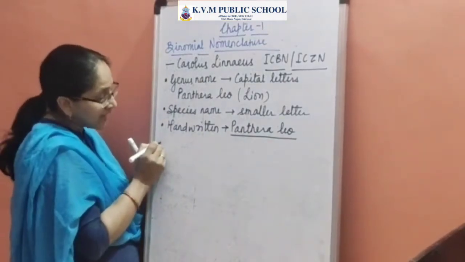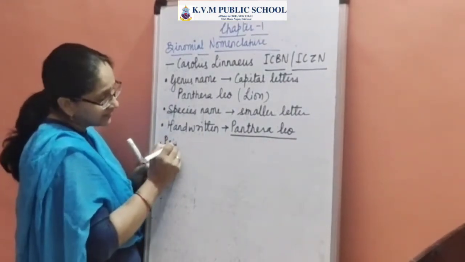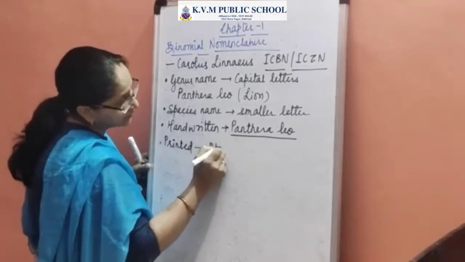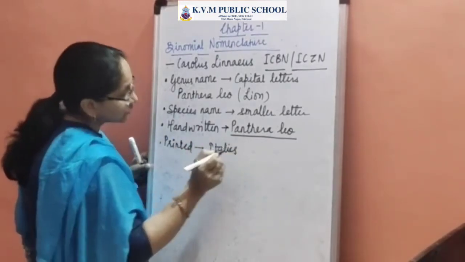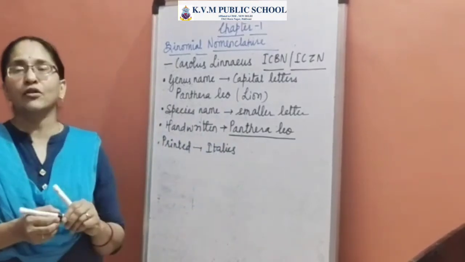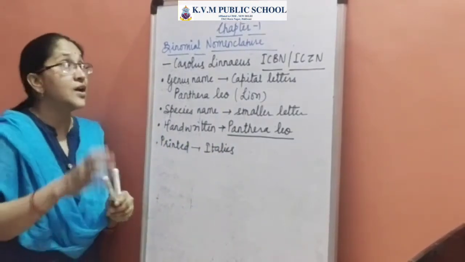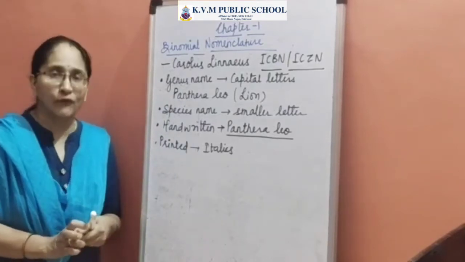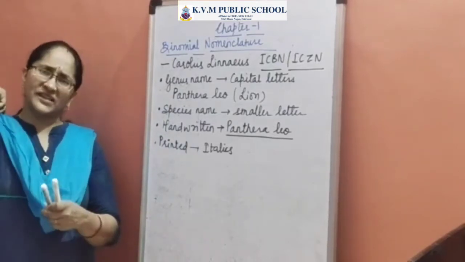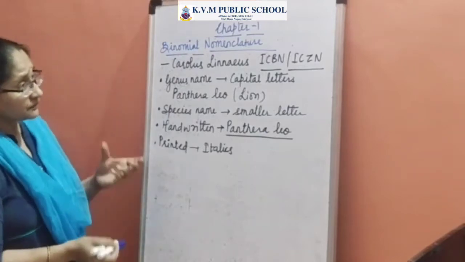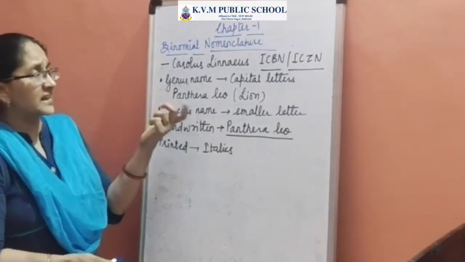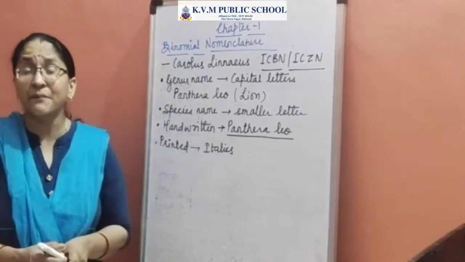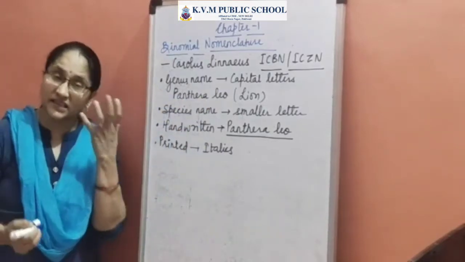The next point is that if it is printed, it needs to be written in italics. So these are the basic rules which we need to keep in mind when we are writing the scientific name of any organism, whether it's a plant or an animal. Now, the scientific name comprises the generic name and the species name. This is according to binomial.